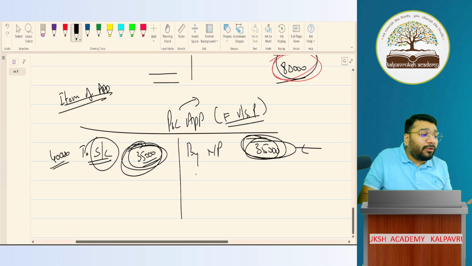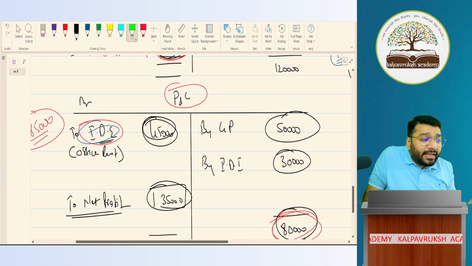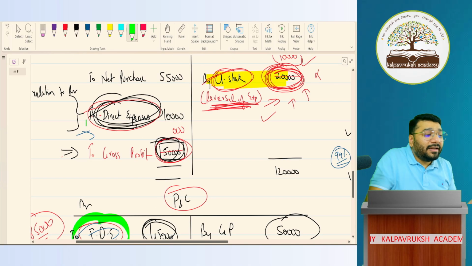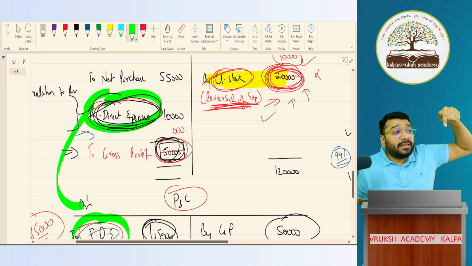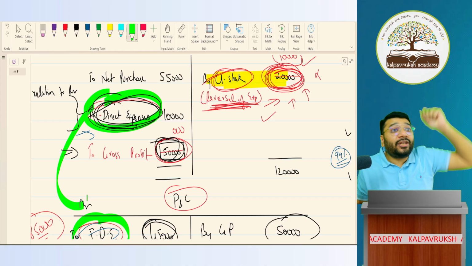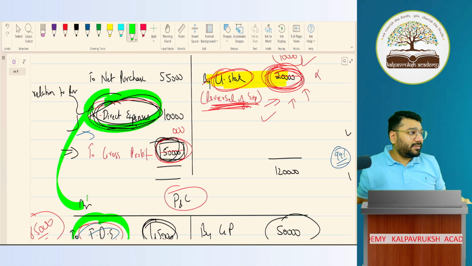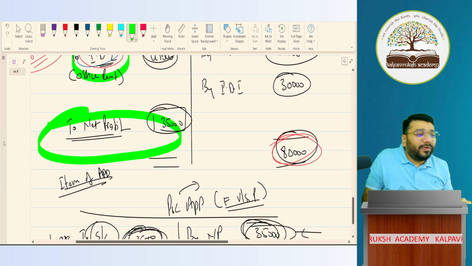So how did I calculate my net profit? After recording the indirect expenses and direct expenses. Both of these are charged against profit items, which means only if you record all the charge against profit items, only then you get your net profits. So then when do I record item of appropriation items? That will come after your net profit is calculated.